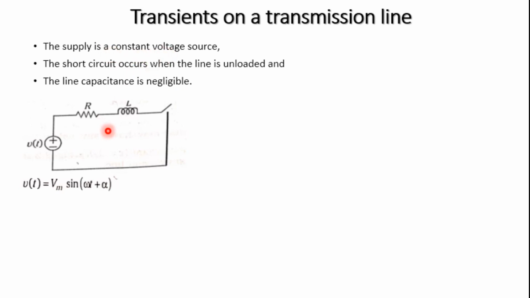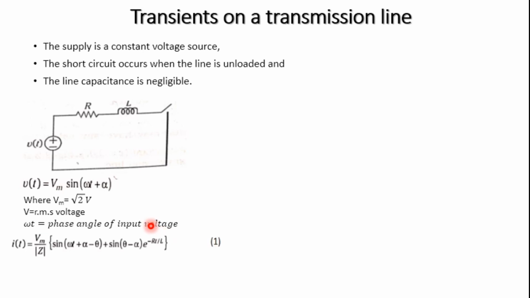So what is the voltage? V of t is equal to Vm sine of omega t plus alpha, where Vm is the peak value of the sinusoidal waveform, Vm is equal to root 2 times V, where V is the RMS value, and omega t plus alpha is the phase angle of the input voltage.